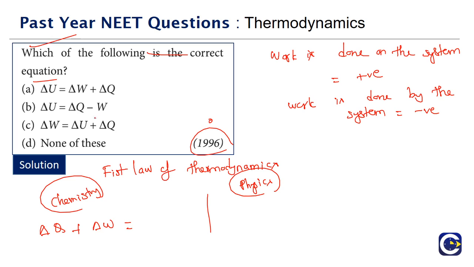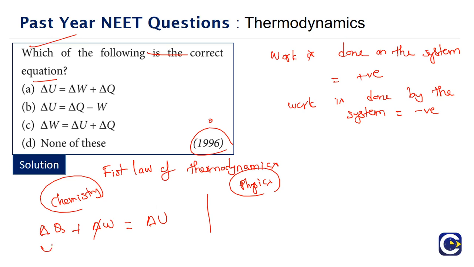Sometimes, instead of expressing it as delta W, since not everywhere you see the delta W, we just write it as W only. We will not use the symbol delta for the work. So del Q, which is the heat exchange, plus W, work, will be equal to delta U. Delta U is the change in the internal energy.